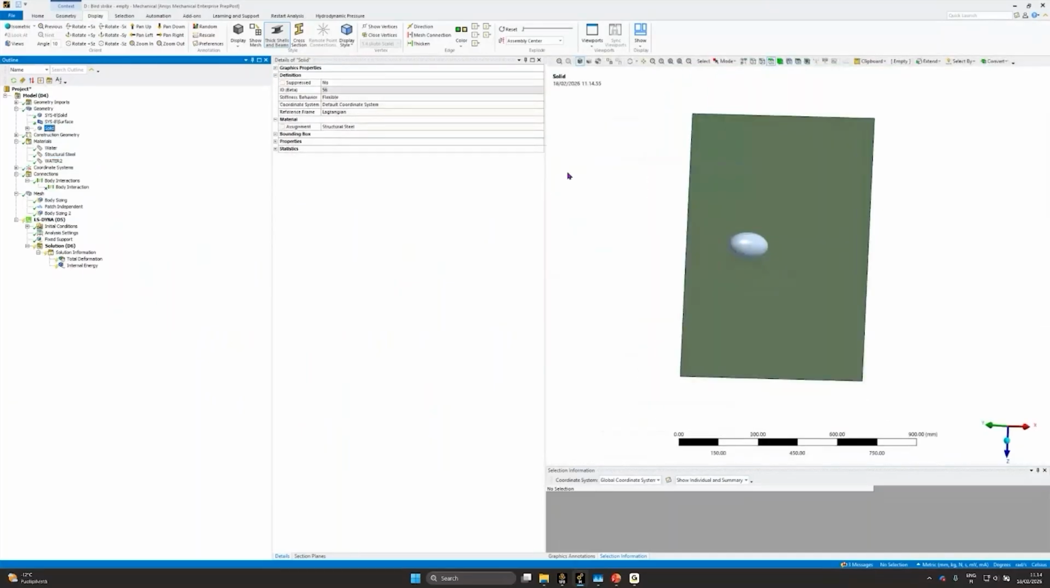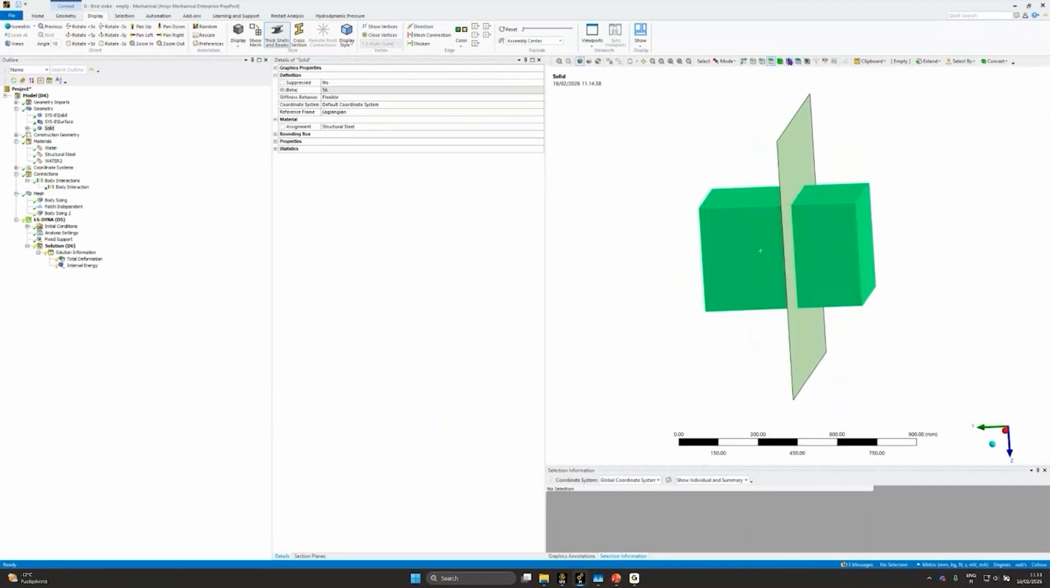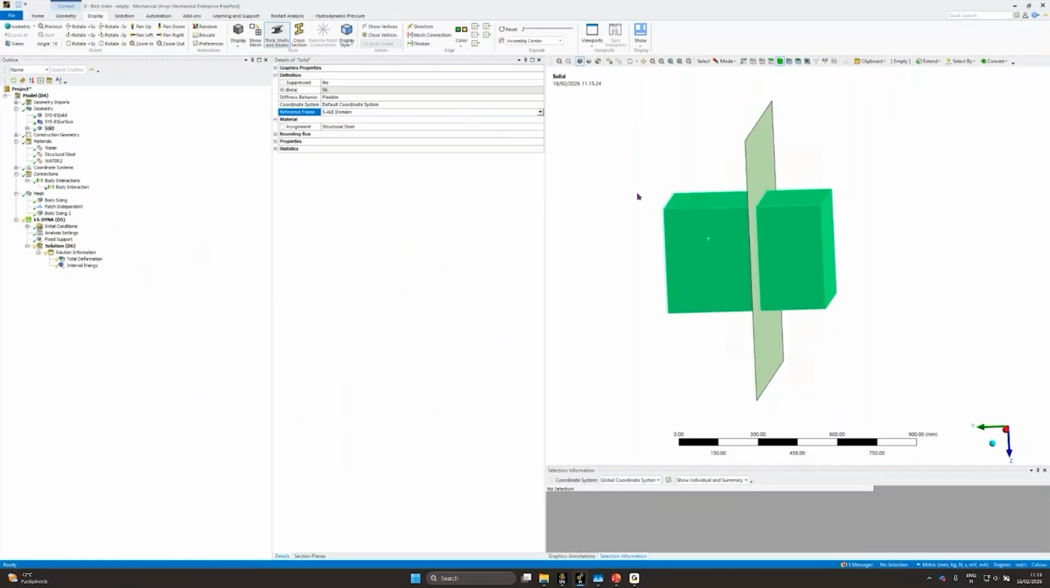But how do we get started with the SALE setup is that we need to model our background mesh, the SALE mesh. What we do here is under the details, we can change the reference frame to SALE domain. This will now create our main SALE background mesh.